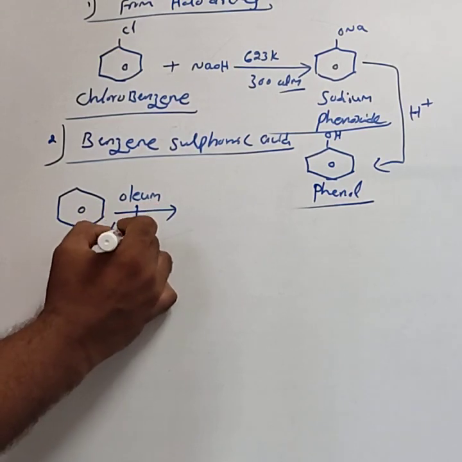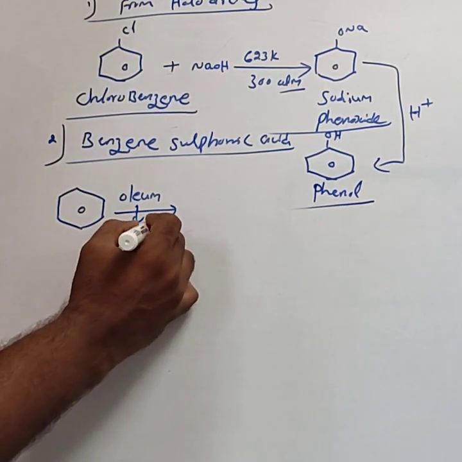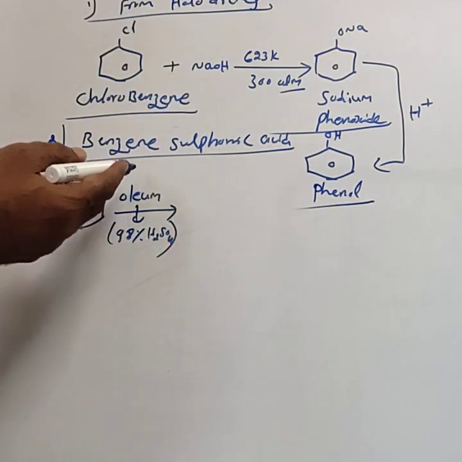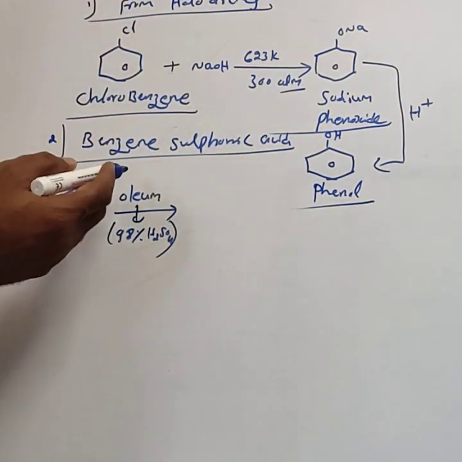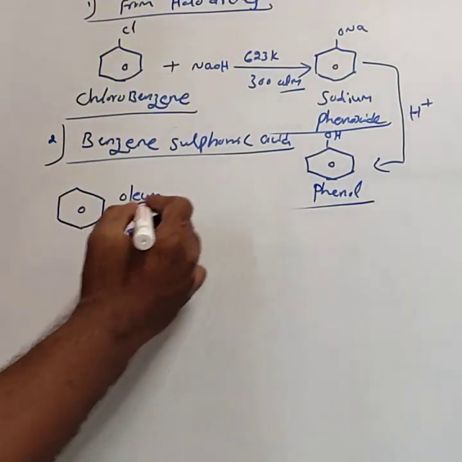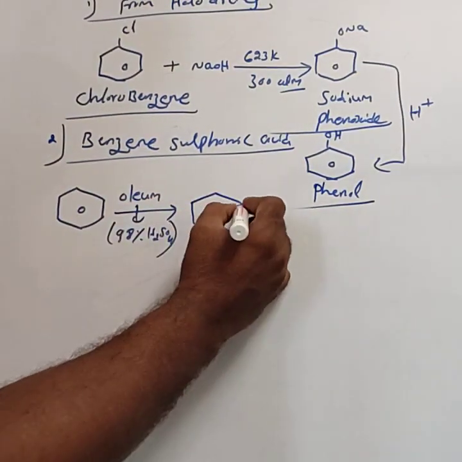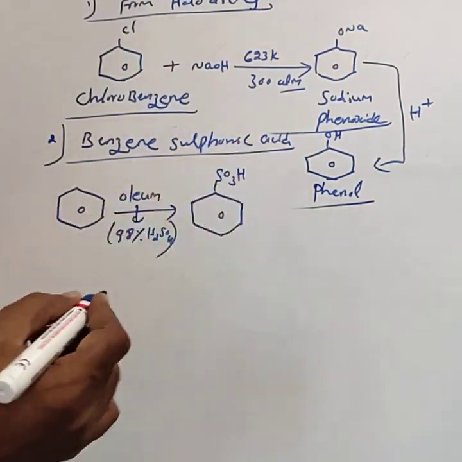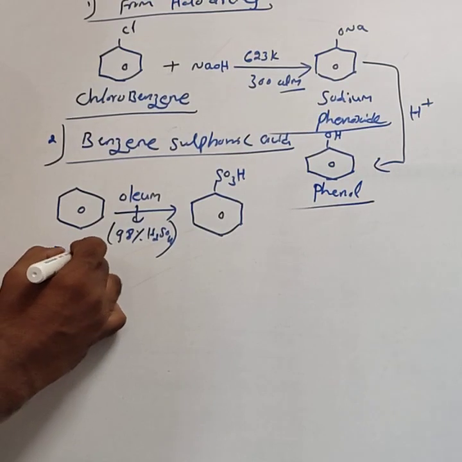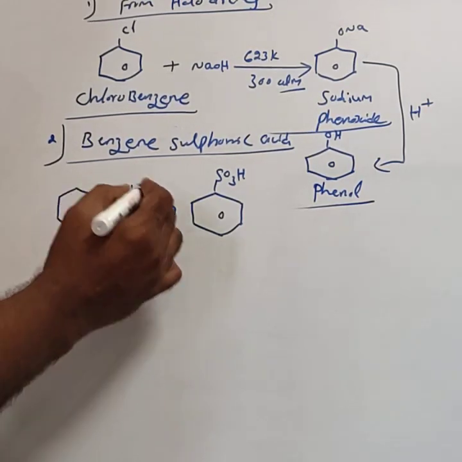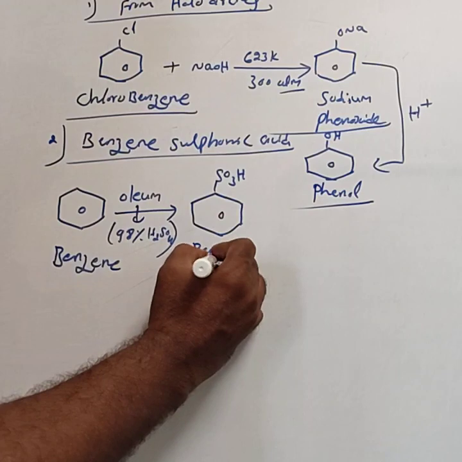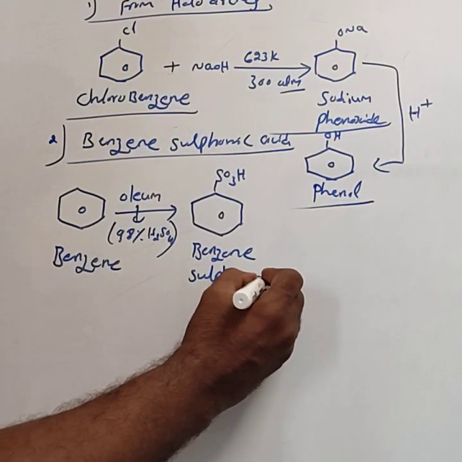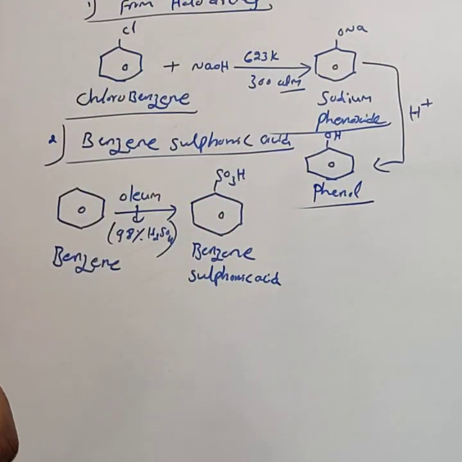Benzene treated with oleum, that is concentrated 98% sulfuric acid, forms benzene sulfonic acid, SO3H.